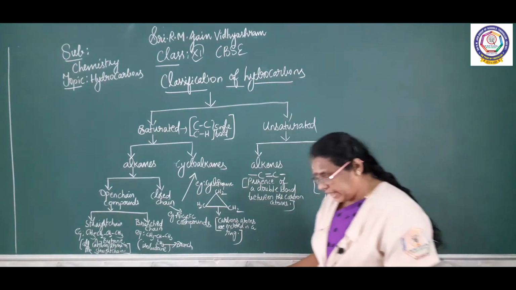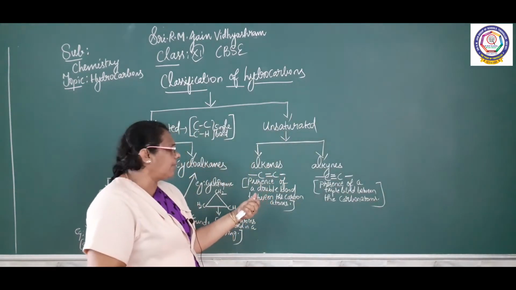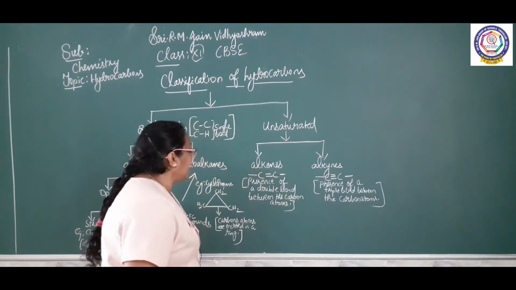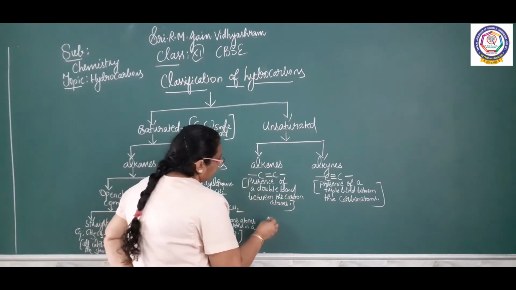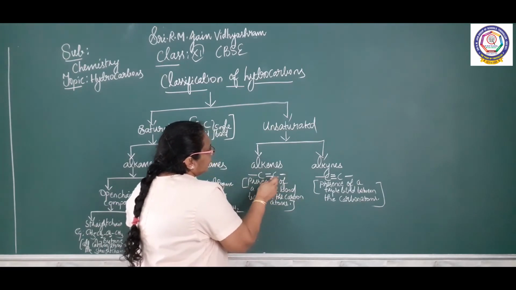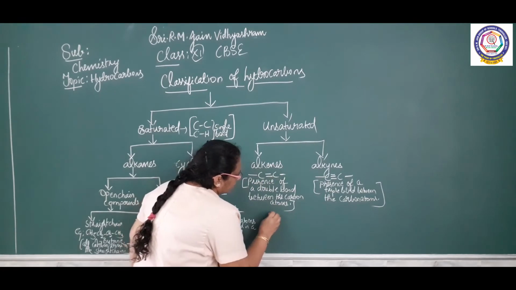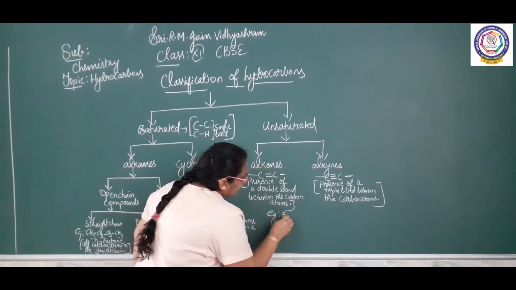When you talk about the unsaturated hydrocarbons, alkene and alkyne: under alkene, there should be a double bond between the carbon. In between the 2 carbon, there should be a double bond. For example, ethene.